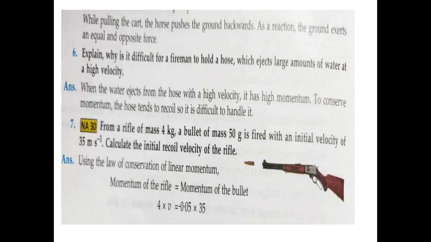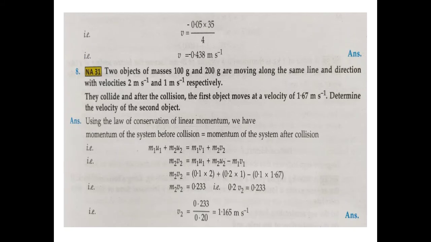We can put the minus sign here also, because we have to show the directions as opposite by putting the minus sign. Now V is equal to, when we solve it, minus 0.438 meter per second. It means the recoil velocity of the rifle is opposite to the bullet.